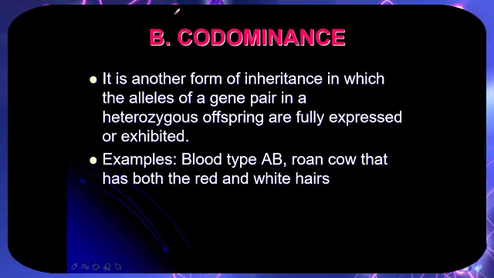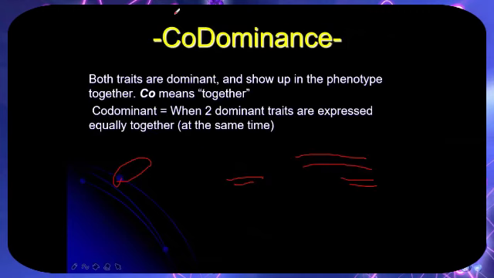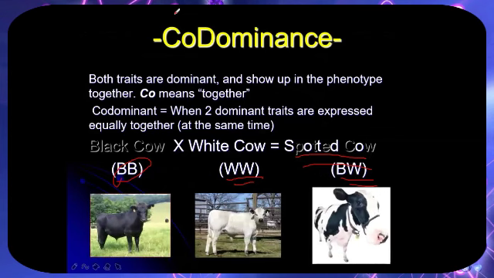Let's go to the second type of non-Mendelian inheritance, codominance. It is another form of inheritance in which the alleles of a gene pair in a heterozygous offspring are fully expressed or exhibited. Co means together. Examples are the blood type AB and the roan cow that has both red and white hairs. Both traits for this type of inheritance are being shown. Codominance means 2 dominant traits are expressed equally together at the same time.